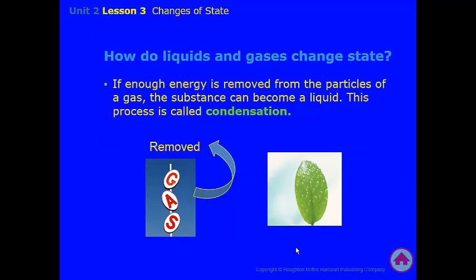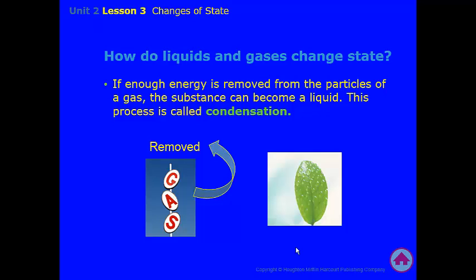If enough energy is removed, so now we're taking energy away from a gas, the substance can actually turn into a liquid, and this is called condensation. We've talked about this in class already, where the picture here shows a leaf with dew on it.